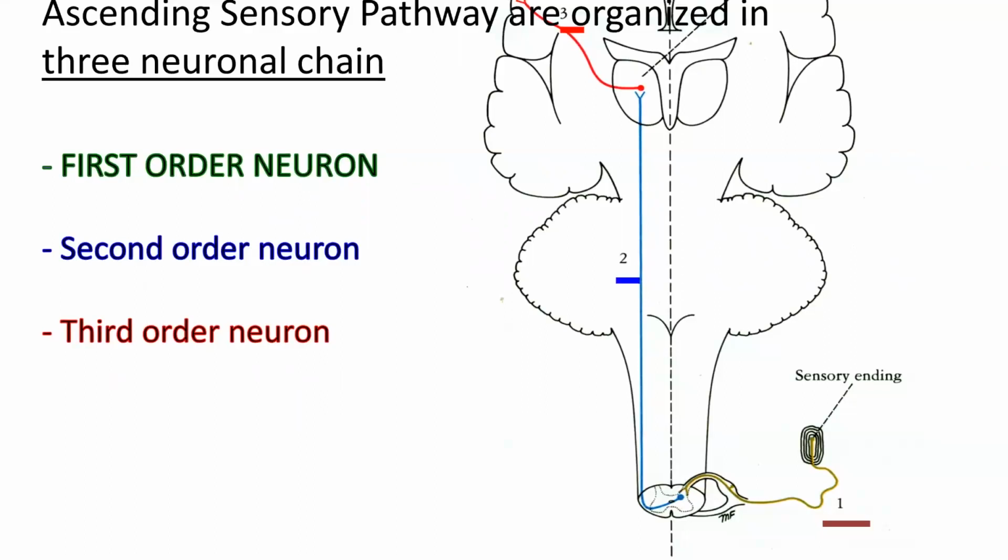And in the thalamus we have the cell bodies of the third order neurons, and axons of these third order neurons will carry all the sensory information to the cerebral cortex. So in the ascending tract, we will study these three neurons: a first, second, and third order neuron. Now a little bit of detail about these three neurons.